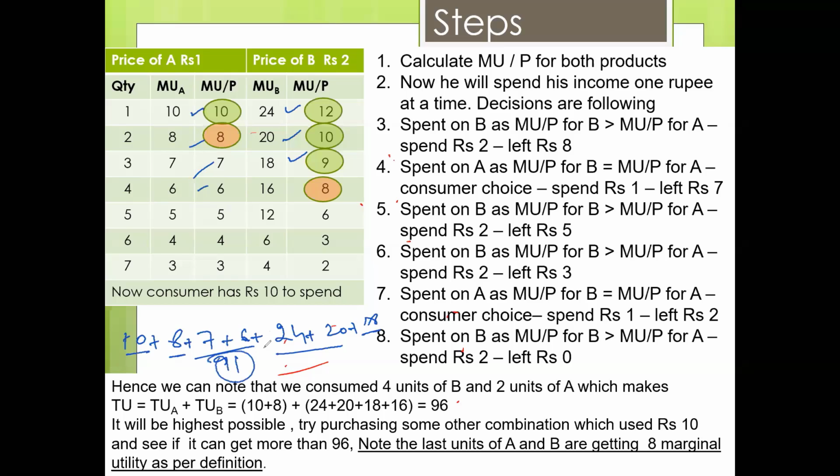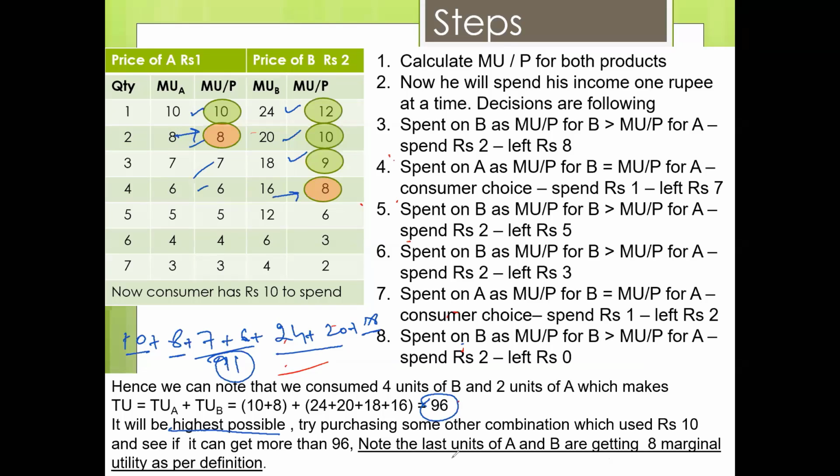So what has happened is that if you use any other combination, the answer is smaller. So the advantage of this theory is that if you solve it like this, the way that I've shown, and you make sure that the last numbers have same answer, the answer that you will get is highest possible.